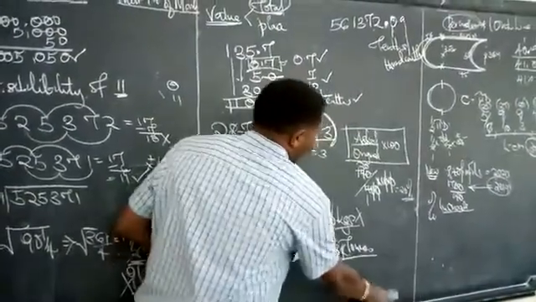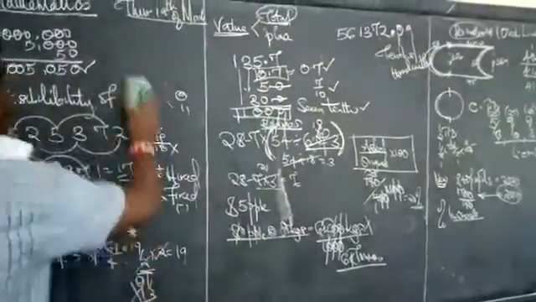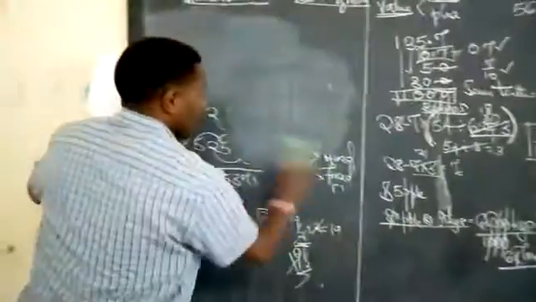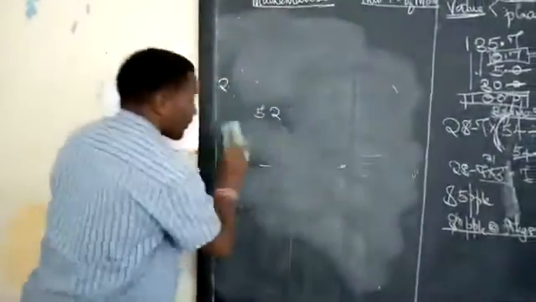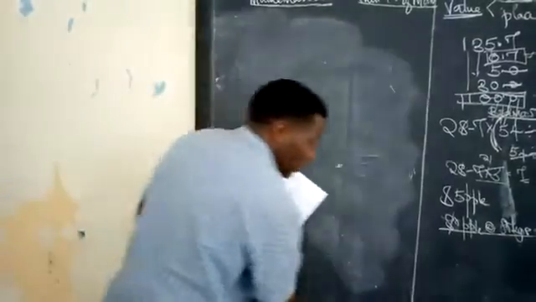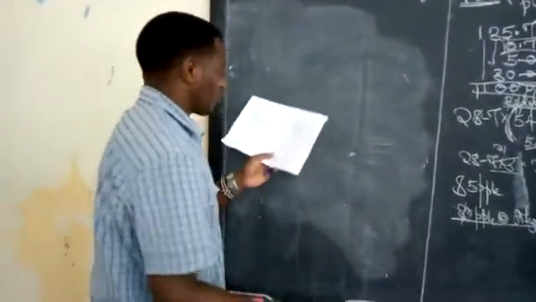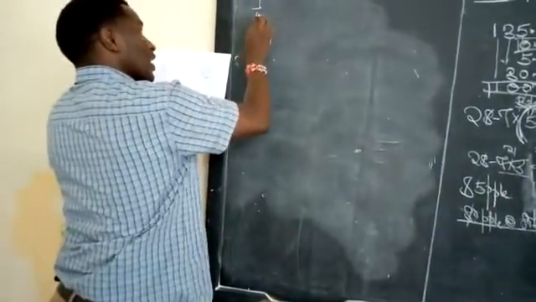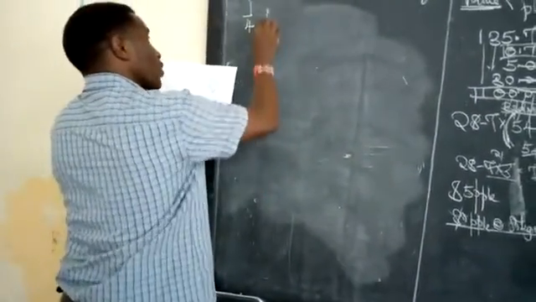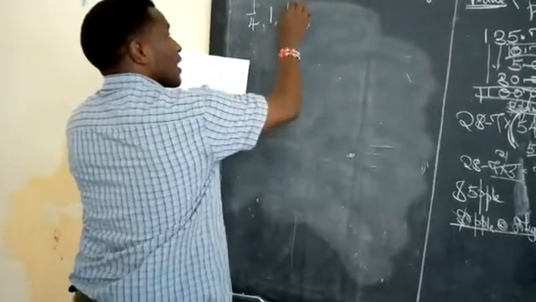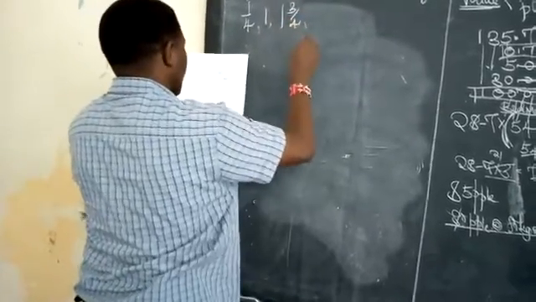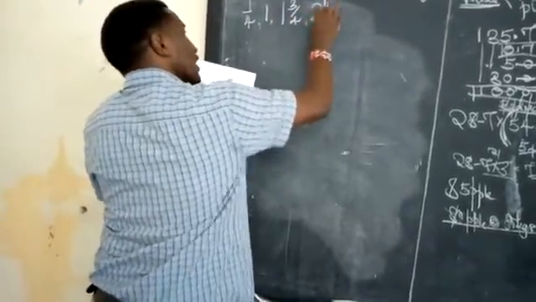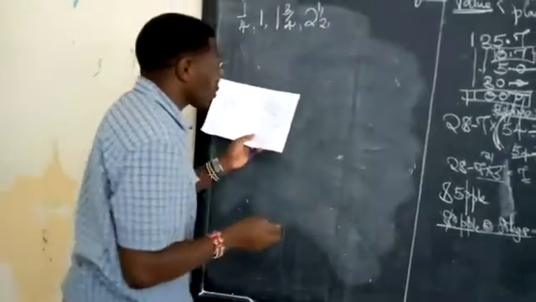Then we have another question here which is very simple actually. Allow me to clean this part of the board here. Very good, and I hope you are following what I'm doing. Ensure that you follow what I'm doing here with what is in your book. We have another very simple question. A quarter, then the next one is 1, the next one is 1 3/4, the next one is 2 1/2, and you have been asked what is the next number.